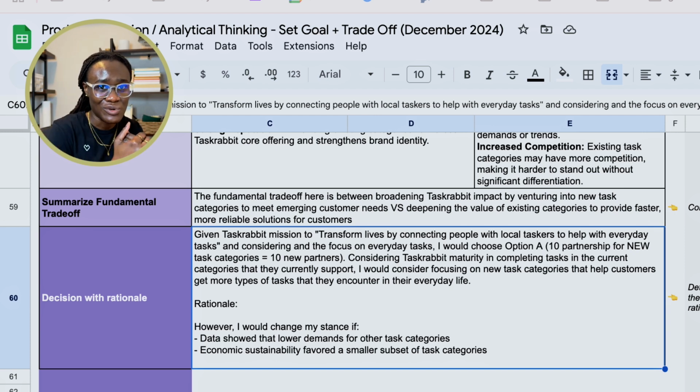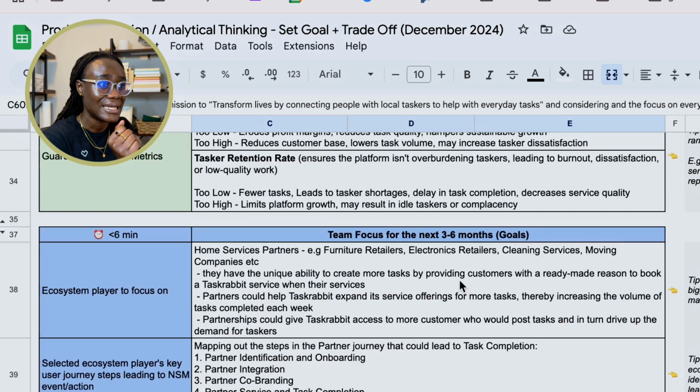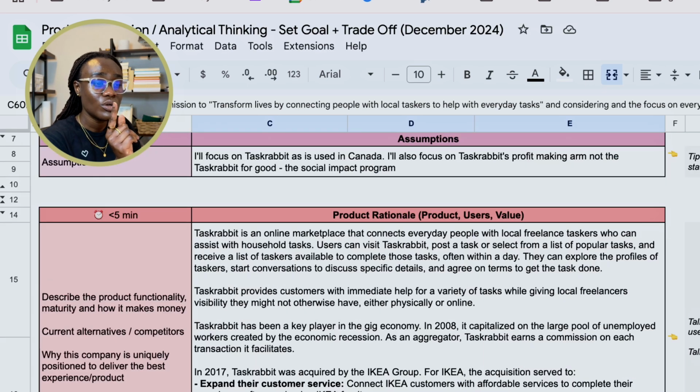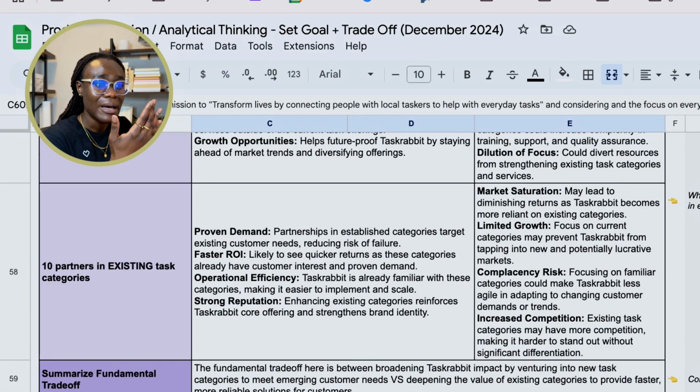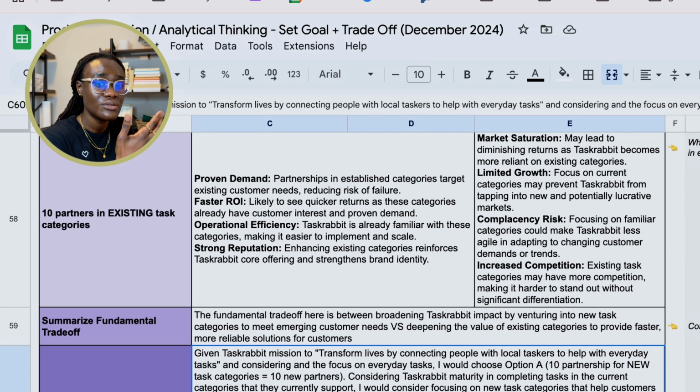So I'm not part of TaskRabbit. I'm approaching it with very limited context. So you don't have to arrive at the conclusion that I arrived at in this example if you're walking through this example. And so my decision with a rationale is that given TaskRabbit's mission, we have to always tie it back to the mission. We already said the mission at the beginning is that we want to transform lives by connecting people with local taskers that help with everyday tasks. That mission helps us to come to a decision.